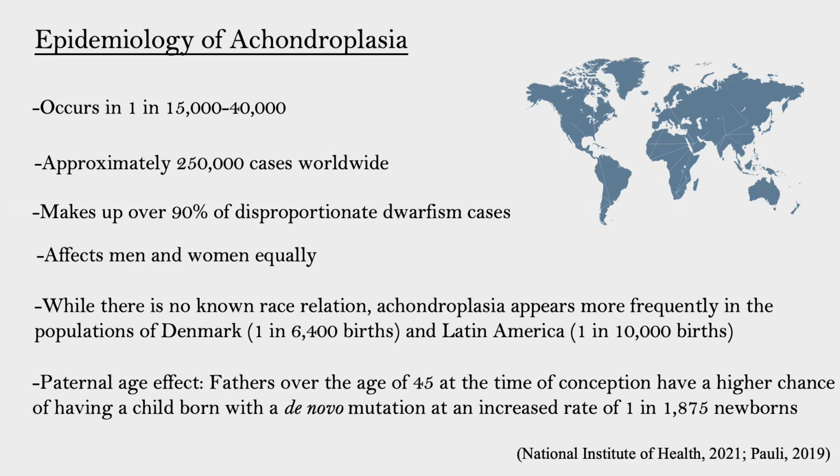Achondroplasia occurs at a frequency of 1 in 15,000 to 40,000 newborns, with approximately 250,000 cases worldwide. The condition affects men and women equally, and while there is no known race relation, it does appear more frequently in populations in Denmark and Latin America.